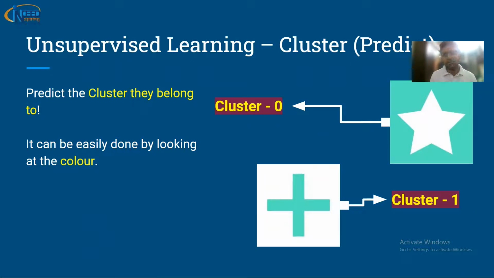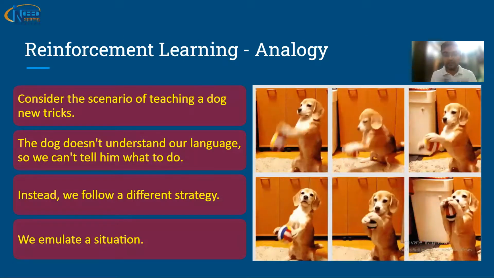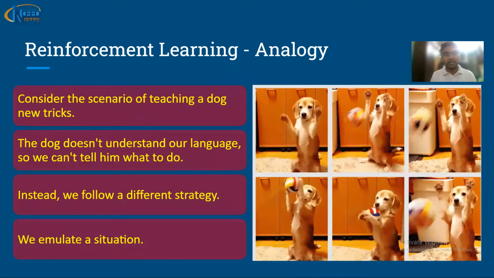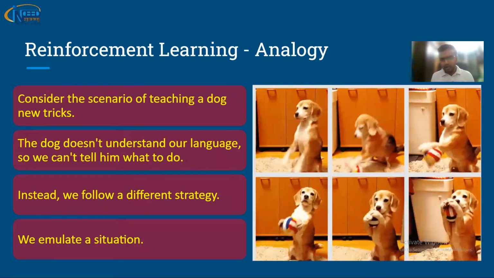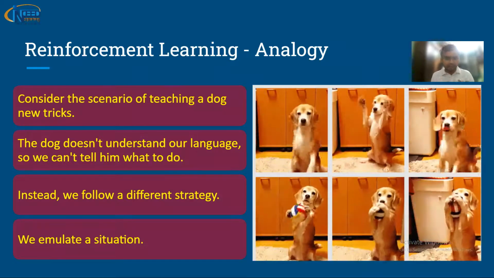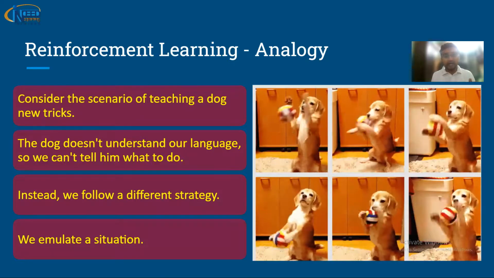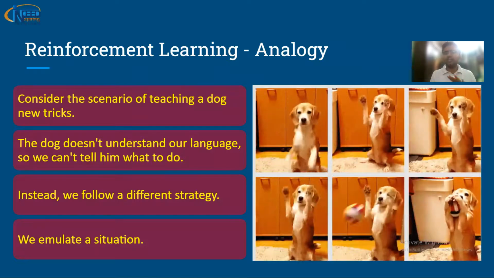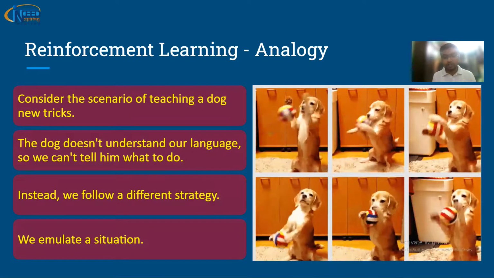It is one of the most powerful ways of learning if we don't have the Y output or target present. Now another type of learning is called reinforcement learning, and this has no data itself. If you see, supervised and unsupervised have at least data, but this has no data at the beginning. Look at this dog. This is a pet, and it is trying to catch the ball, but the dog is not at all aware whether it needs to catch the ball, throw the ball, or miss it. There is absolutely no idea, no data, no information. But the objective is that the dog should be able to catch the ball.